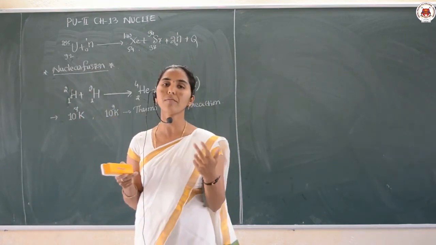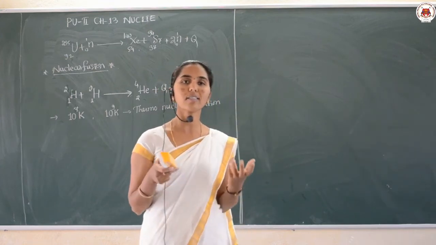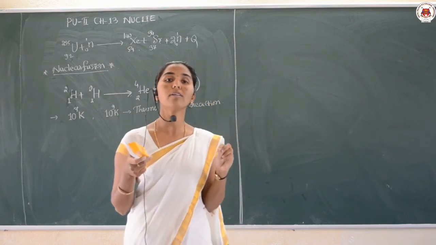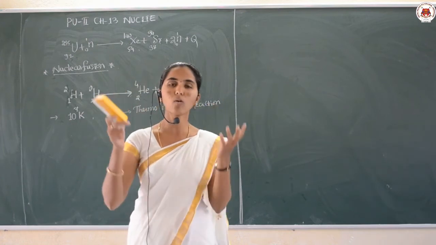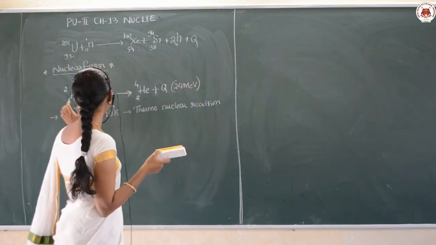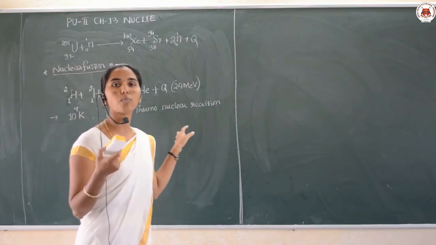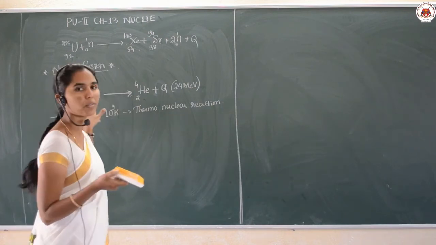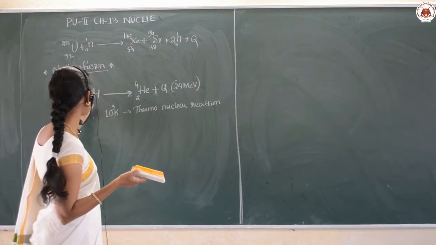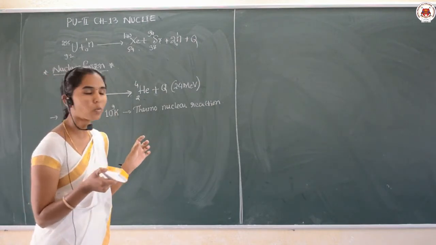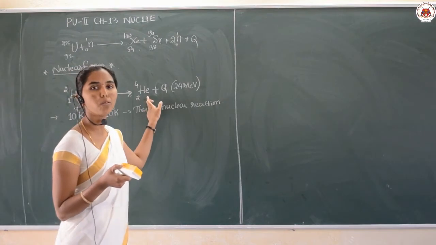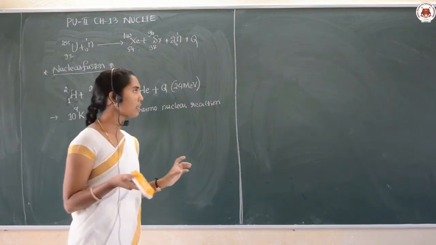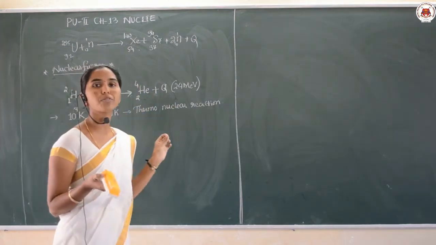See, dear students, every day we are getting the sun's radiation. The radiation and heat produced by the sun are because of the nuclear fusion reaction only. In the core of the sun, deuterium, the isotope of hydrogen, two lighter nuclei, 1H2 plus 1H2, combine together to form the helium nucleus with the release of an enormous amount of energy. That is called the nuclear fusion reaction.